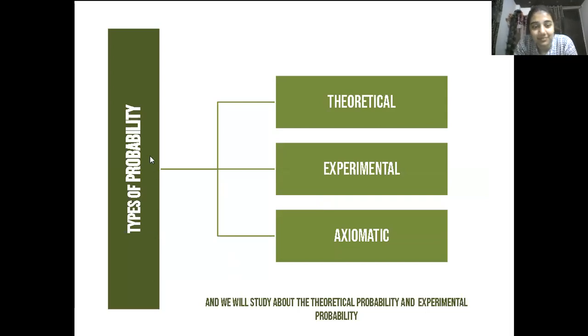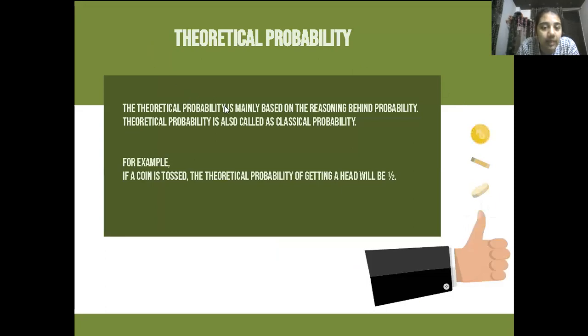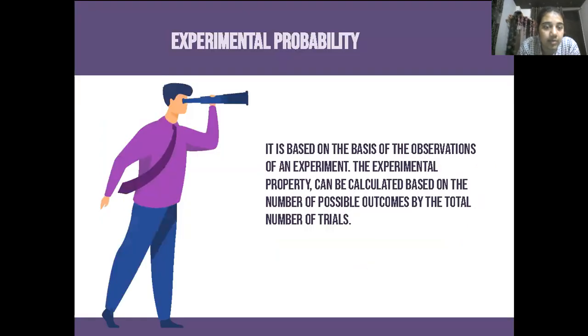Okay, so now comes the types of probability. What are the types of probability? Theoretical, experimental, and axiomatic. We will cover it later. Let us now understand what is theoretical probability. The theoretical probability is mainly based on the reasoning behind the probability. Earlier, we were calculating the probability of getting 1 on a dice, which is 1/6, and that 1/6 is theoretical probability. For example, if a coin is tossed, the theoretical probability of getting a head will be 1/2. Understood? So these are all theoretical probability.